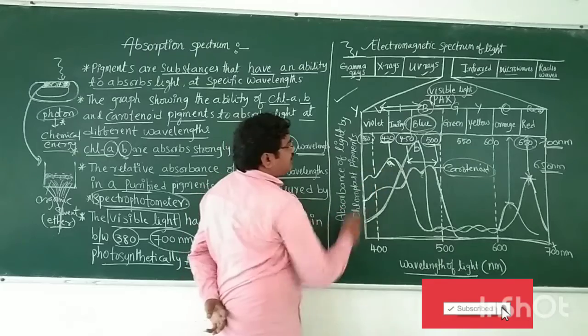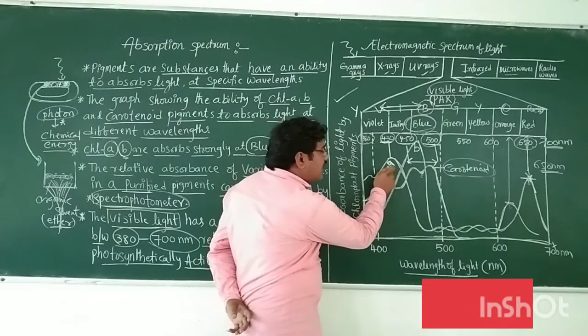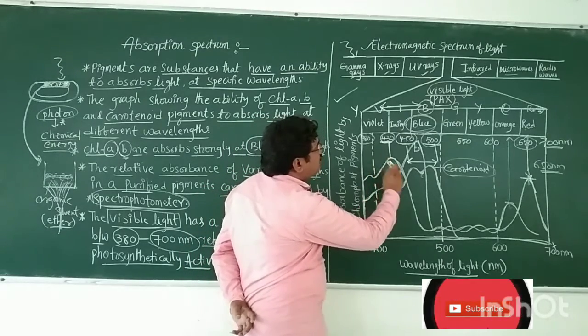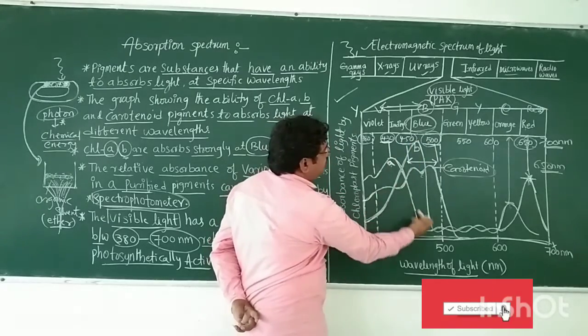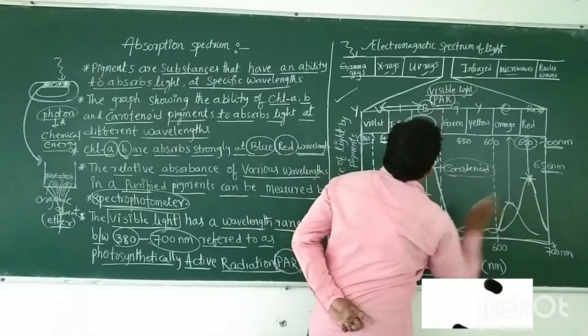Chlorophyll A absorbs more light in the blue light and red light.